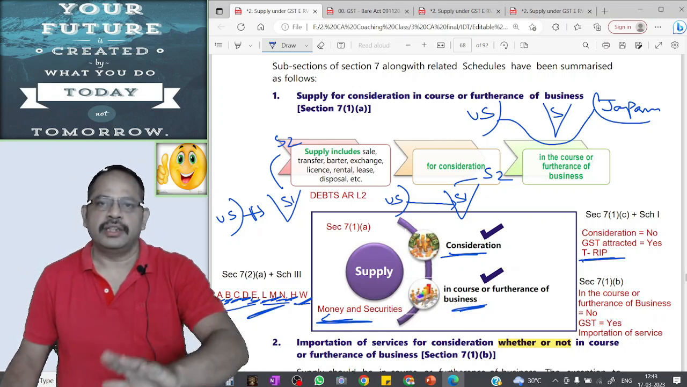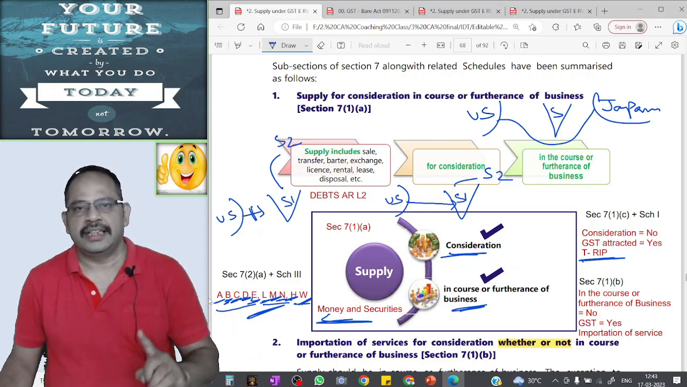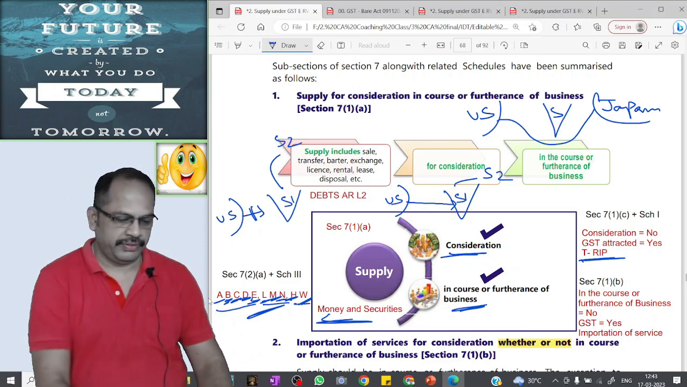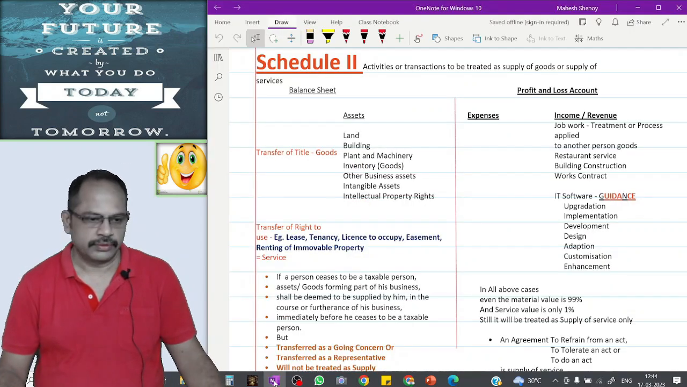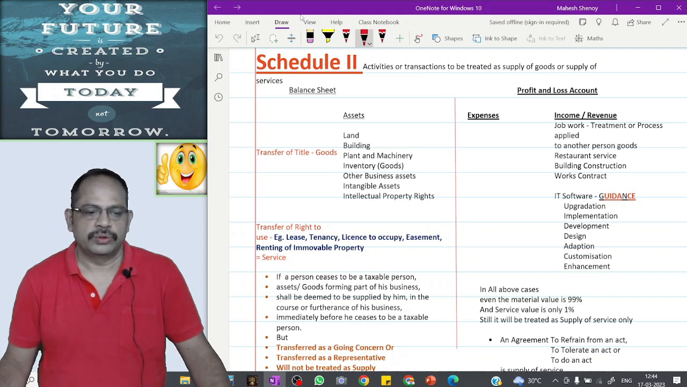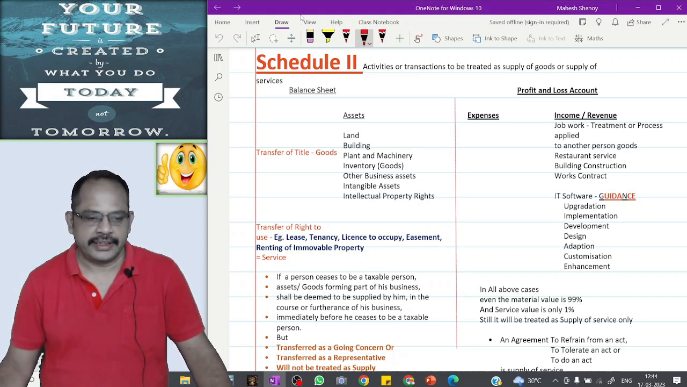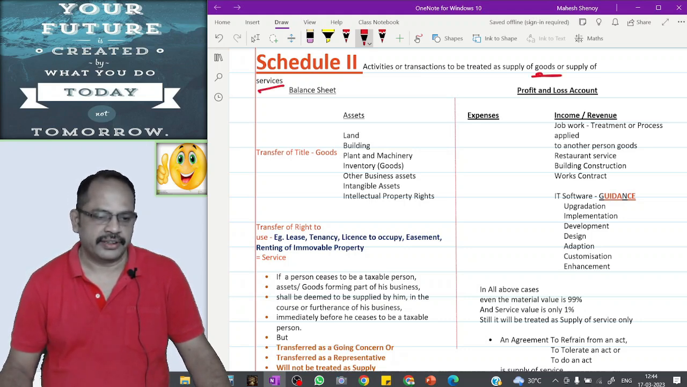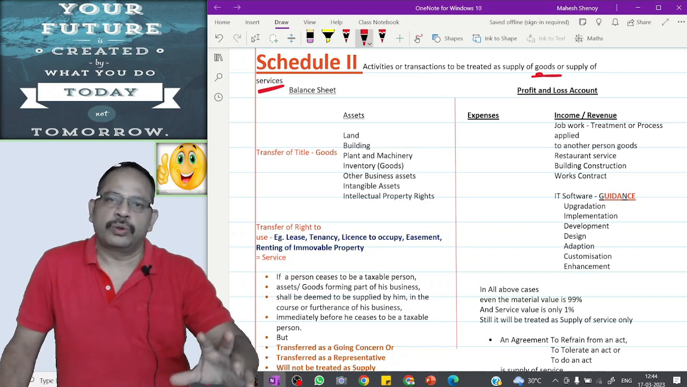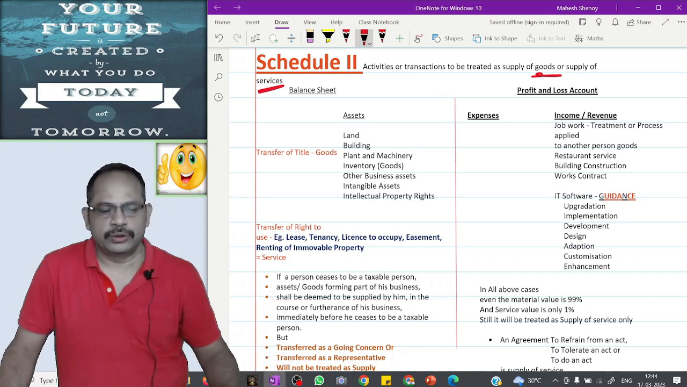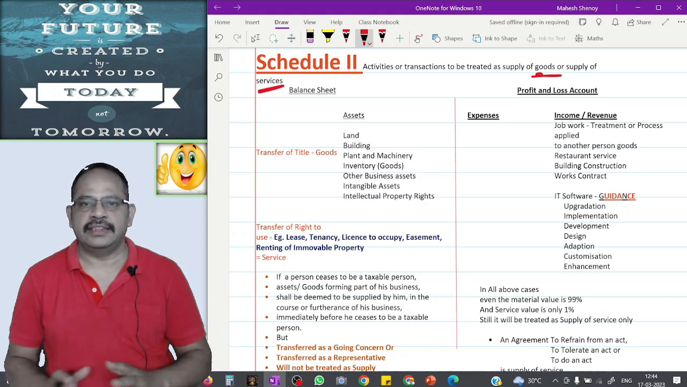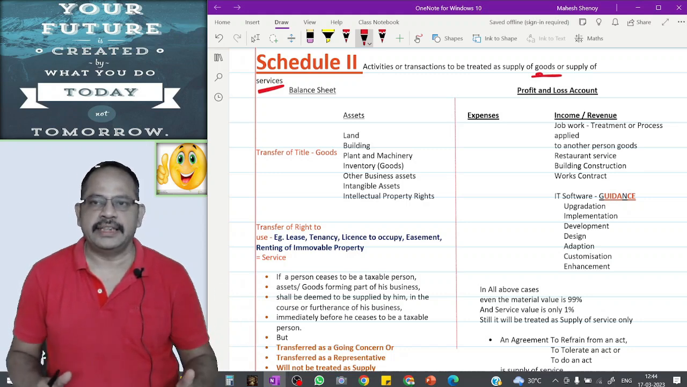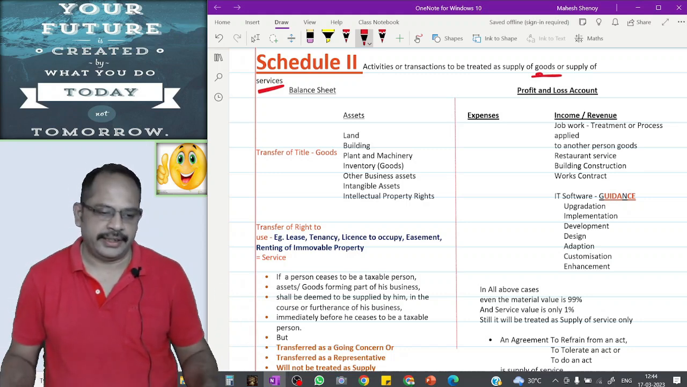We covered all the key points in section 7 except schedule 2. Now we will see schedule 2. Schedule 2 states activities or transactions to be treated as supply of goods or supply of services. In total, there are 6 paras in schedule 2. We can broadly categorize these 6 paras into balance sheet items and profit and loss account items.